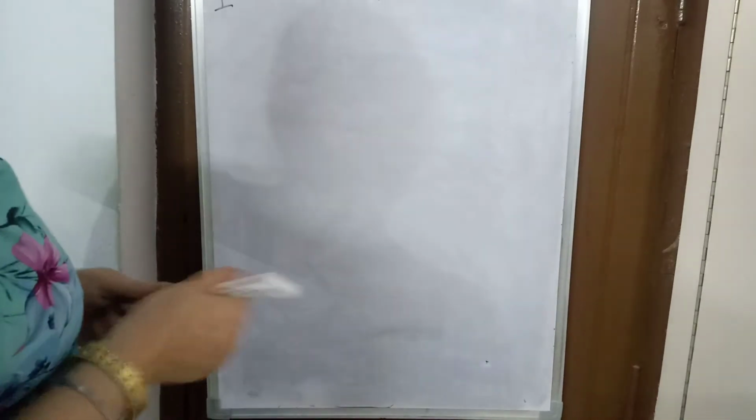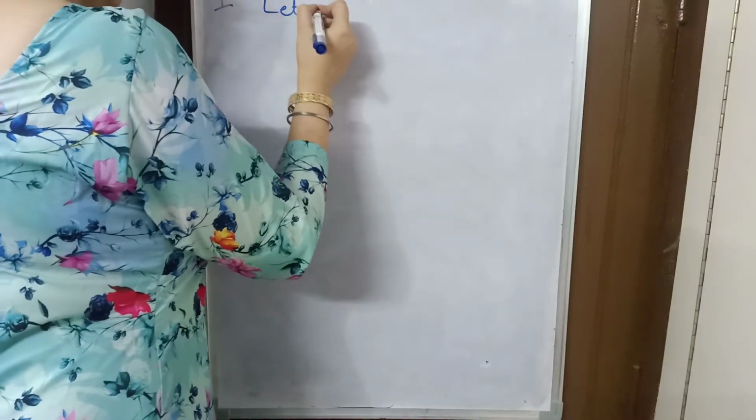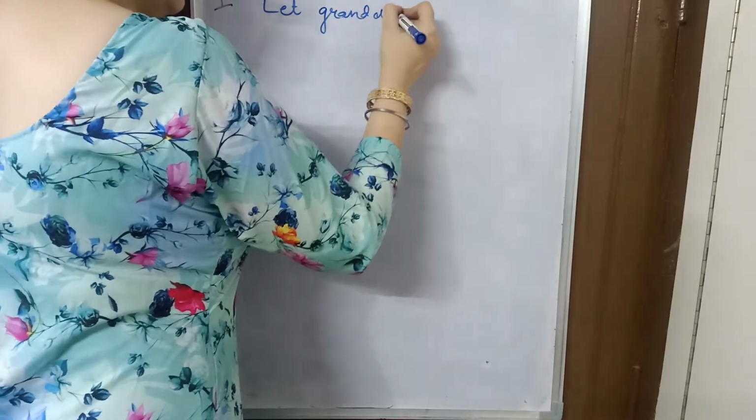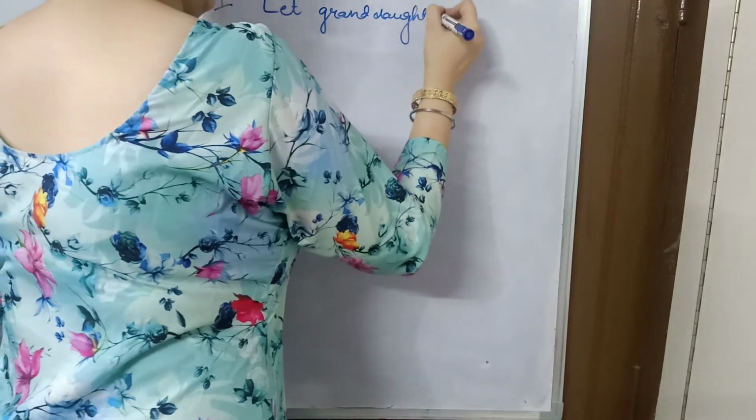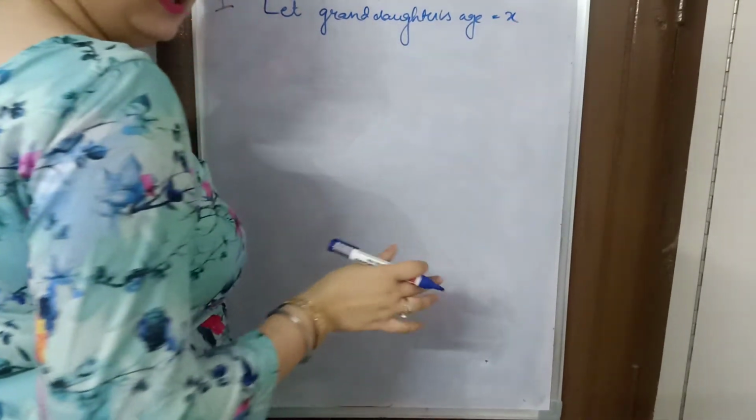Okay, the 10 times difference is there. And they are also saying he is also 54 years older than her. So two situations they have given. According to the question we will solve. So the first situation is this: let the granddaughter's age be equal to x. Okay, we have to find the ages of both.